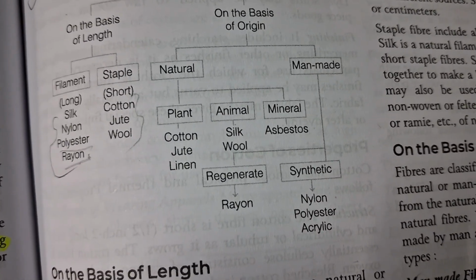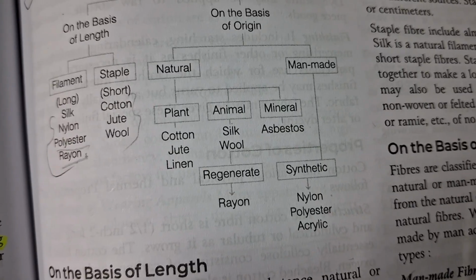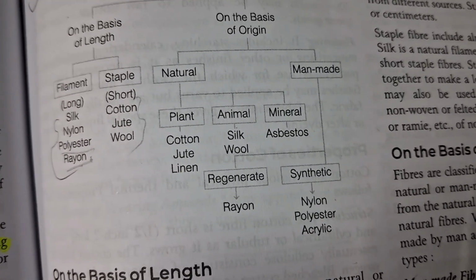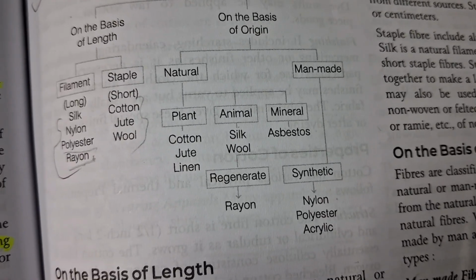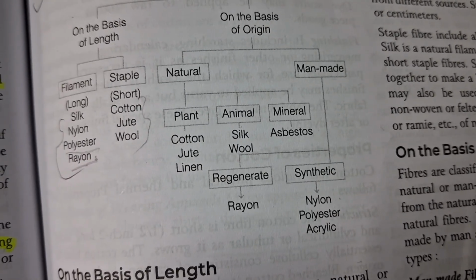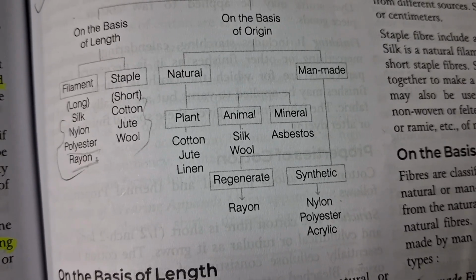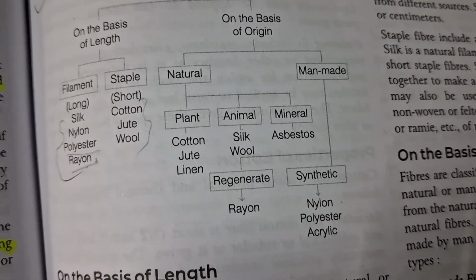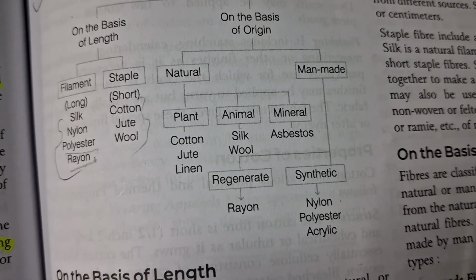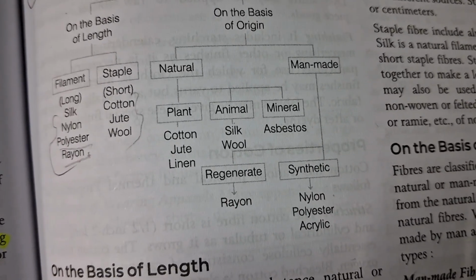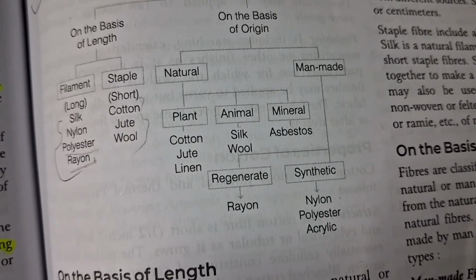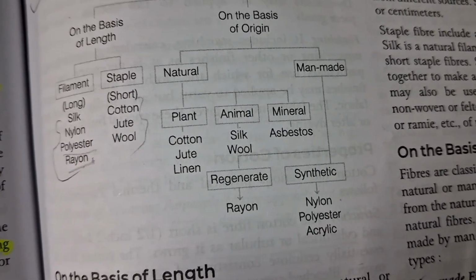And in man-made fiber, there are two types, regenerated fiber and synthetic fiber. In regenerated fiber, the sources are basically natural, but then they are chemically processed, and then these regenerated fibers are obtained. So rayon is one of them. Except rayon, there are also others like acetate, triacetate, lyocell, cupro. And next is our synthetic fibers, which include nylon, polyester, acrylic, modacrylic, polyurethane or spandex, etc.